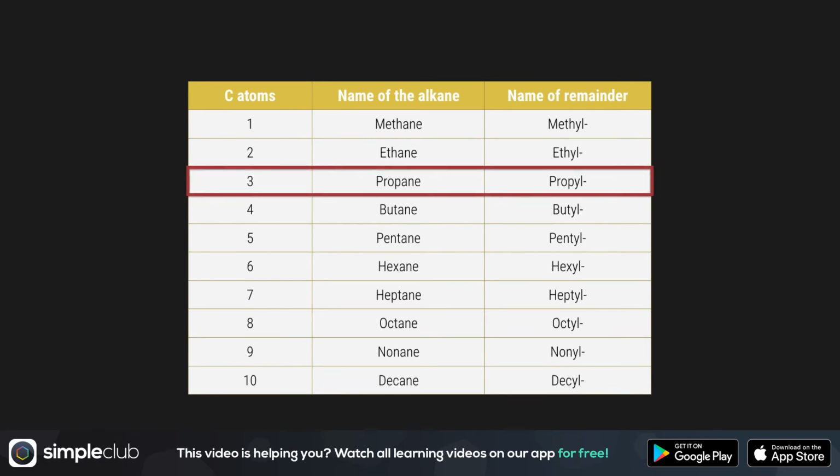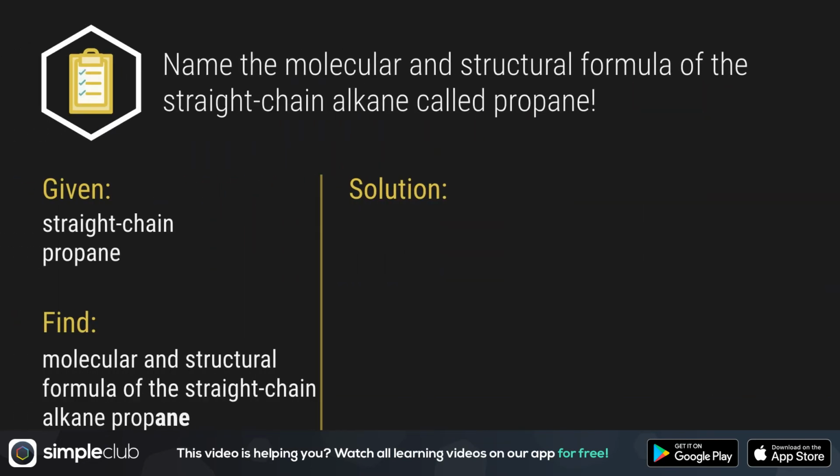Propane is the third in the homologous series. This means that there are 3 carbon atoms found in it. So far, so good. But now we need to find the correct molecular formula. To find it, we have to replace the letter N with a 3 in the general formula. The result is the molecular formula C3H8.